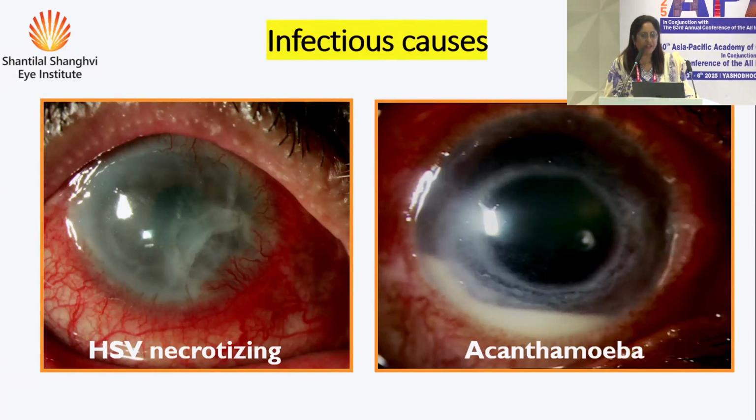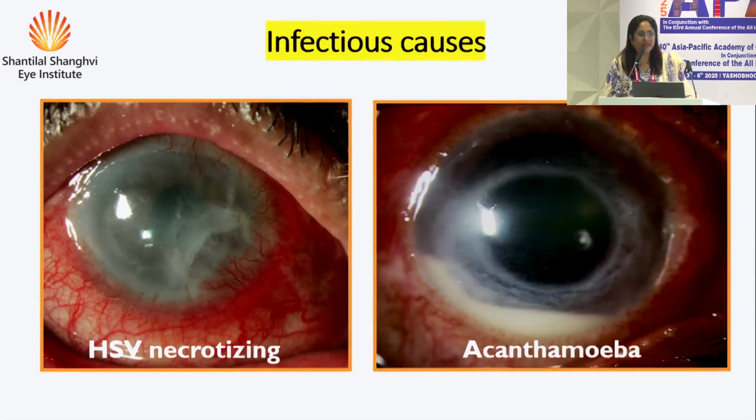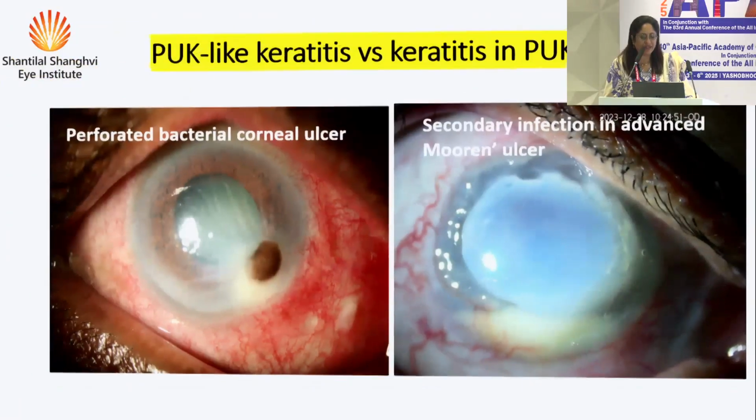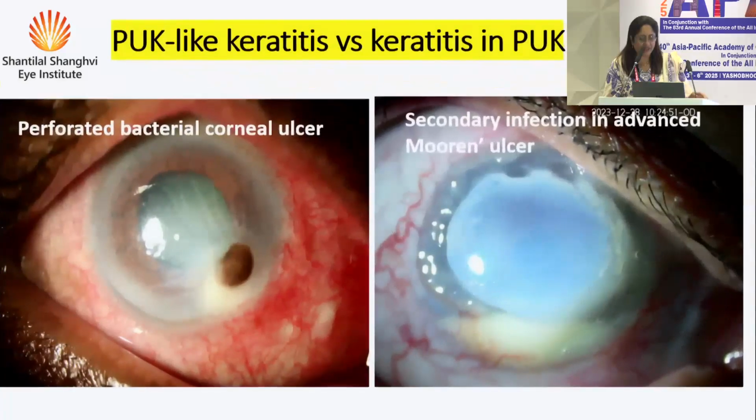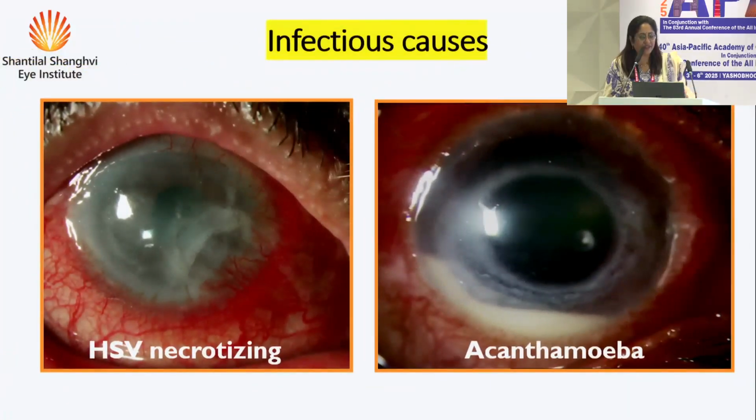And what I think the keynote speaker may have left out, but what we're trying to say, is that when you have marginal keratitis, these patients come in, and if we don't recognize it fast enough, you know what happens in viral, there is a very rapid melt of the peripheral cornea. And when the patients come to us, sometimes it looks like PUK. So for the differential diagnosis, look for corneal sensations. In spite of this much inflammation, the patient doesn't look very distressed. And then when you see the grayish infiltrate leading that edge of the ulcer,